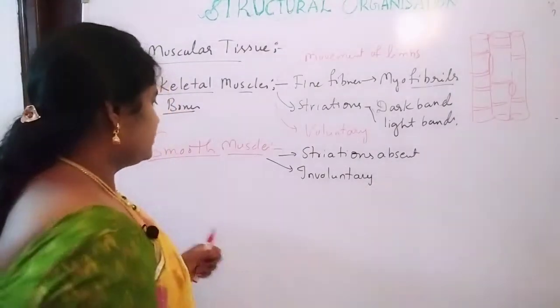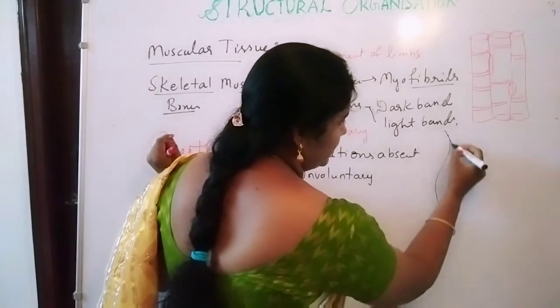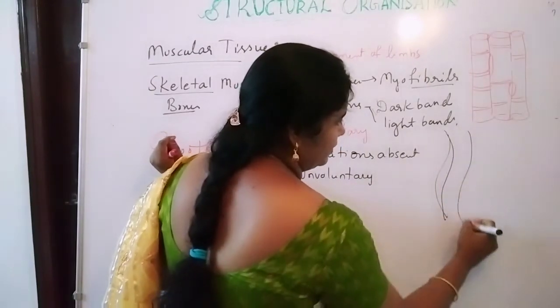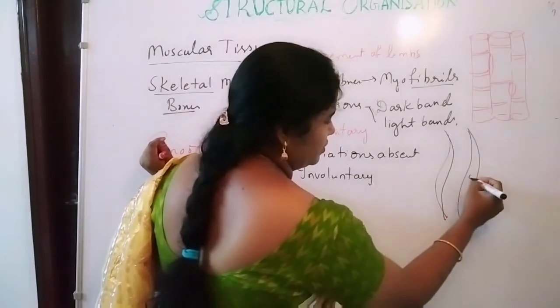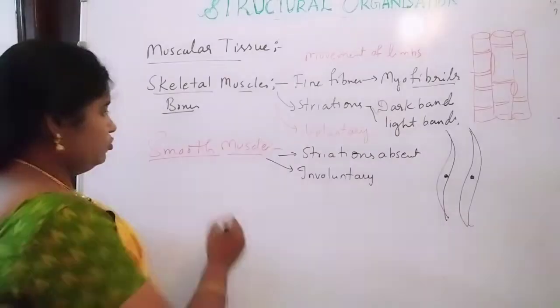They are having this structure: see here, pointed tips. It contains the pointed tips with a central nucleus. There are no striations, with pointed tips. Smooth muscle.